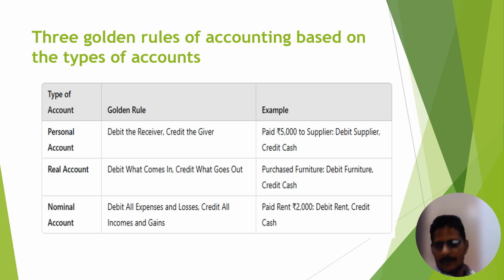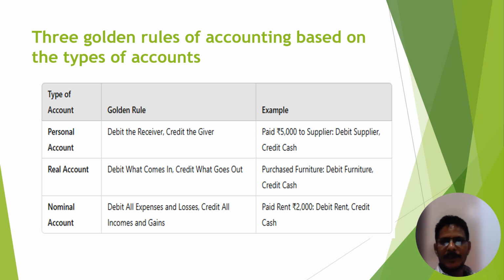Then for this purchase of furniture, we have to pay money. So the credit amount means cash. Now, an example regarding the nominal account. Suppose we take one example: paid rent 2,000 rupees. This rent is our expense. According to the rules, all expenses and losses are mentioned on the debit side. Then credit: for the rent, we have to pay cash, so we mention cash on the credit side.